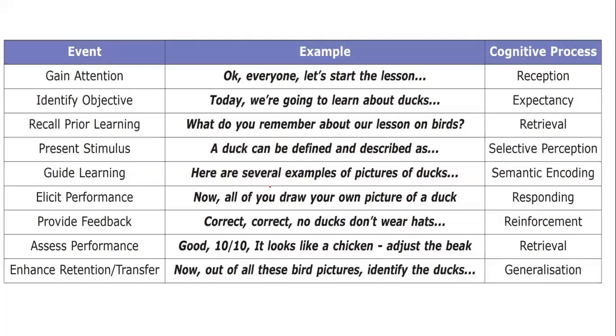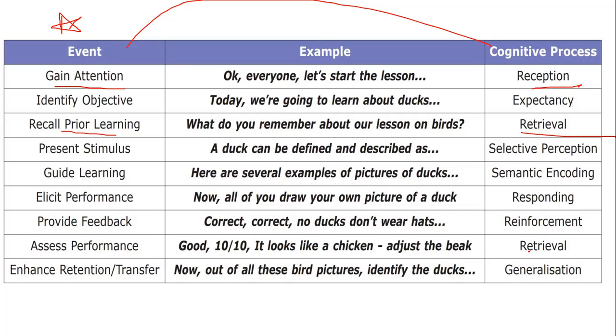talk about its events, example, and cognitive process. So this particular slide I have specially added. So here, gaining attention is nothing but how you relate your event to the cognitive process. Gaining attention is all about reception. Identifying the objective is all about expectancy from the learner. Recalling the prior learning, that is retrieval, where you take the help of previous knowledge. Present stimulus, that is selective perception. Guide learning, that is semantic encoding. Elicit the performance means responding.